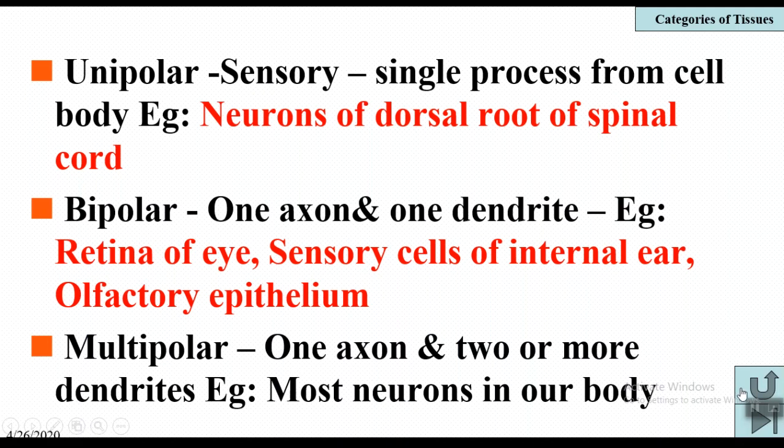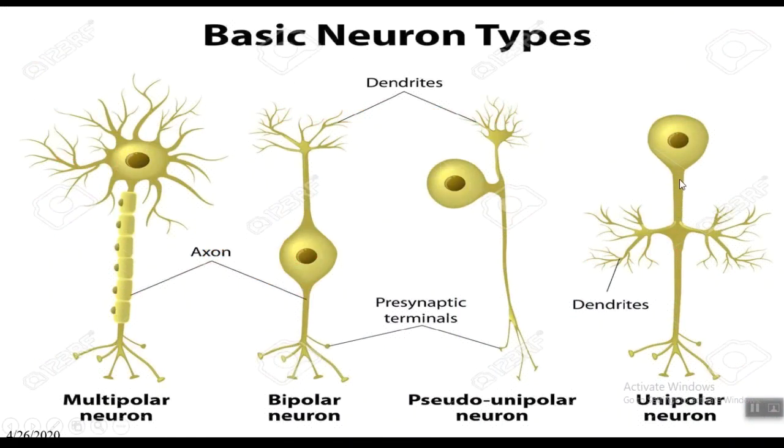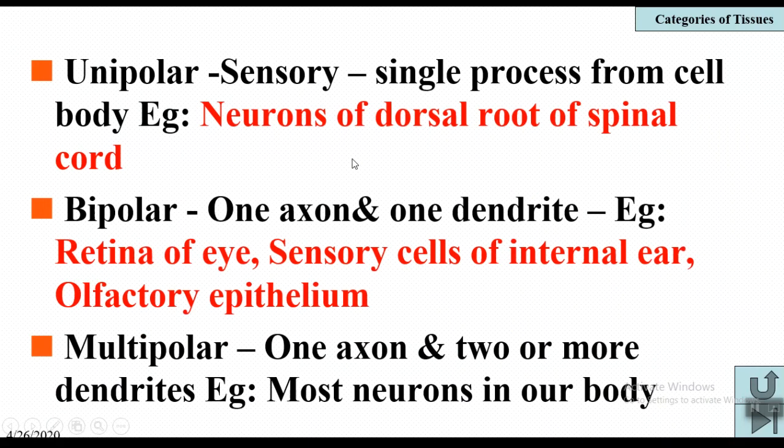This is the only pole. That's why they are called unipolar neurons.